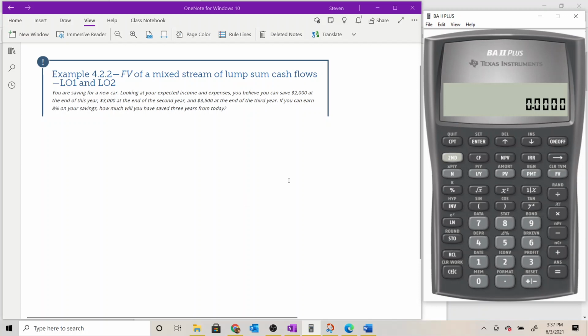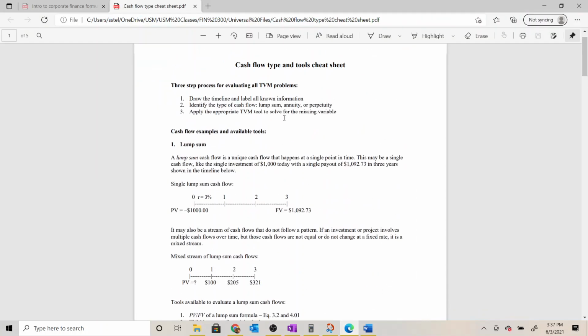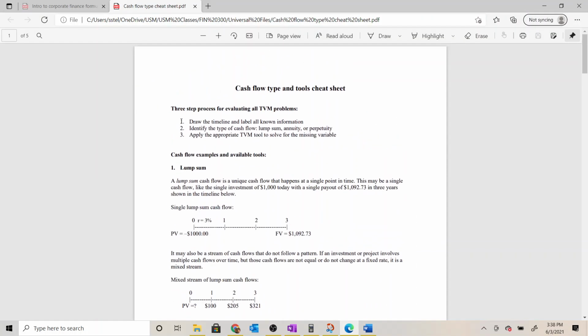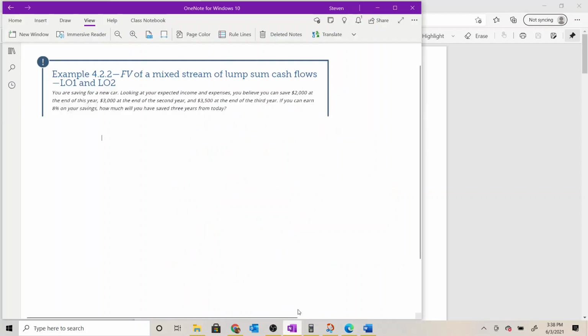Okay, we've got a time value money problem. So I'm going to use the three-step process that we can use to solve for any time value money problem, where step 1 is to draw the timeline and label all the information we're given. Step 2 is to look at that timeline and identify the type of cash flow that we're dealing with, so that then in step 3, we know what tools we have available to us to evaluate this particular set of cash flows. So let's start at step 1 and map this guy out.